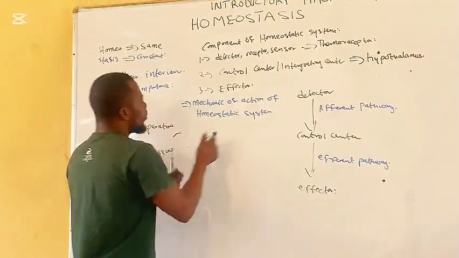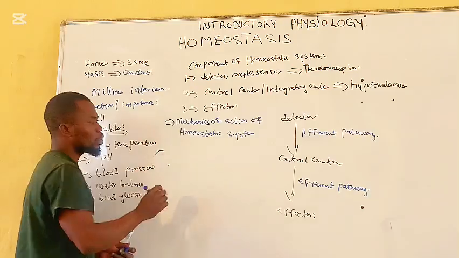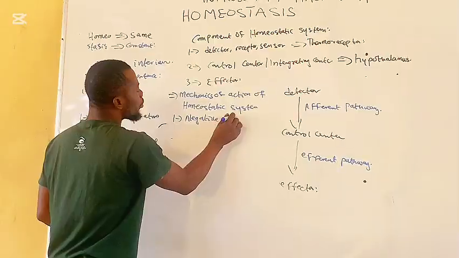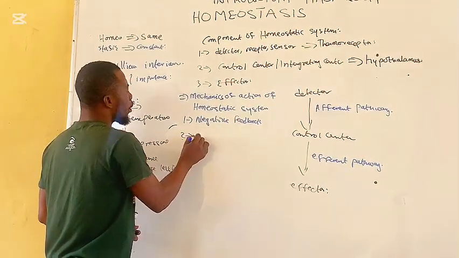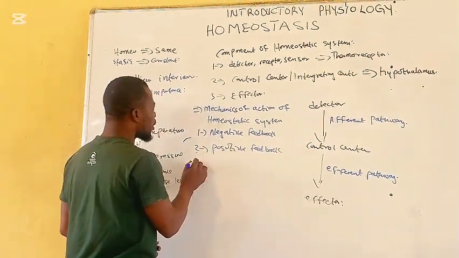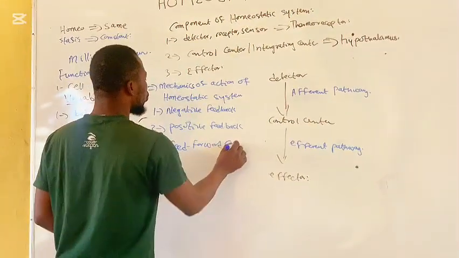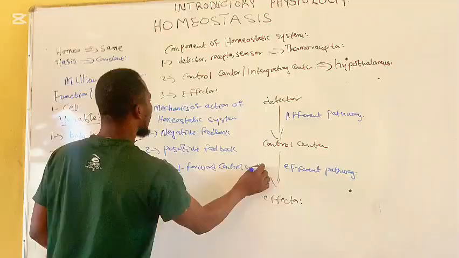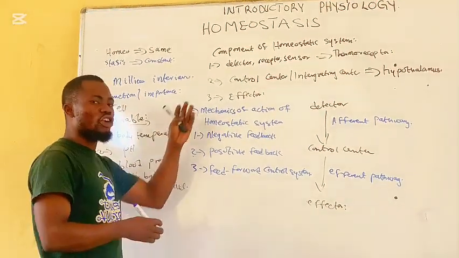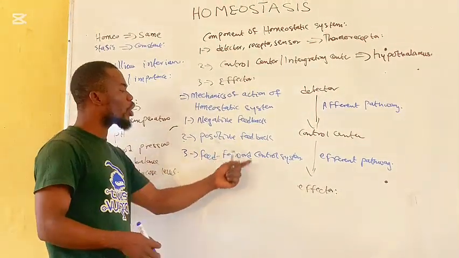And the homeostatic mechanism is achieved by three types of feedback control systems, which are: one, the negative feedback control system; two, the positive feedback control system; and three, the feed forward control system.